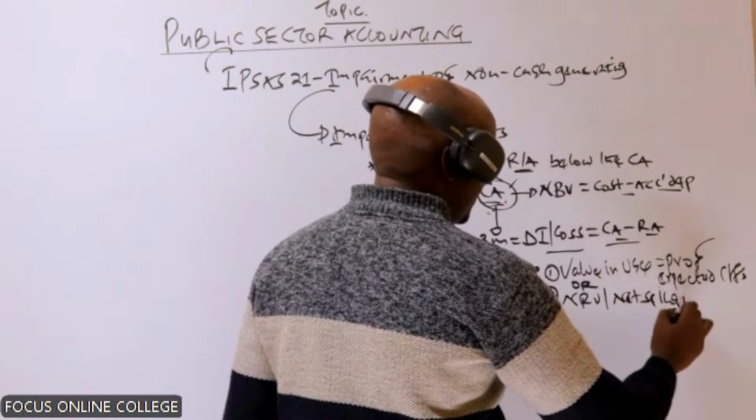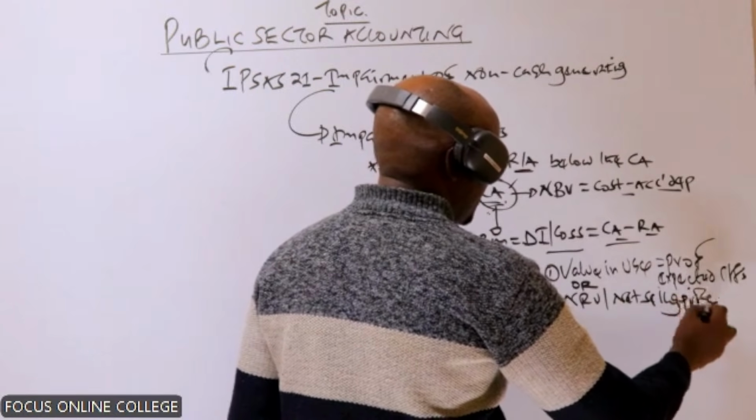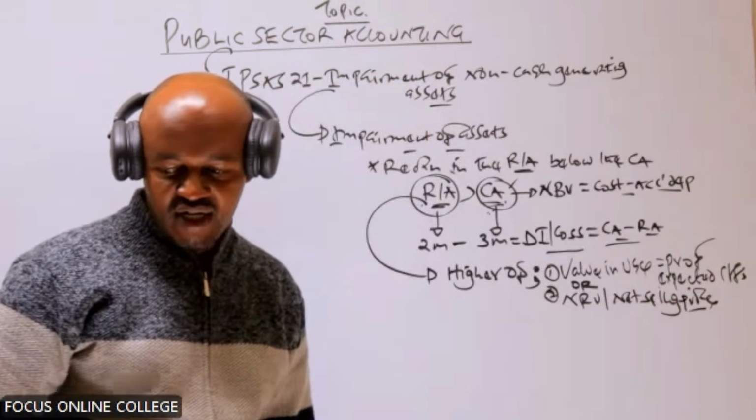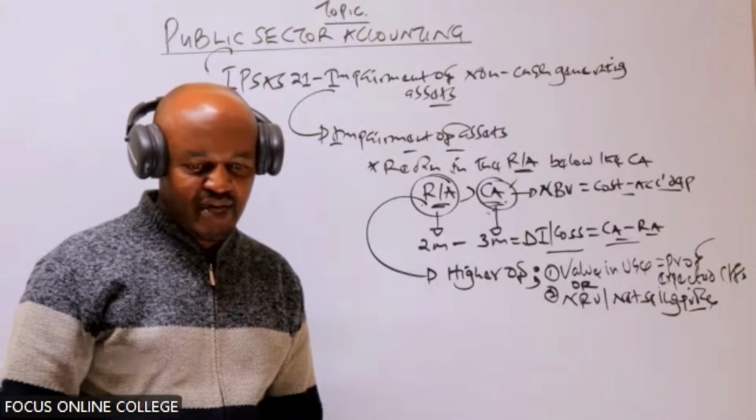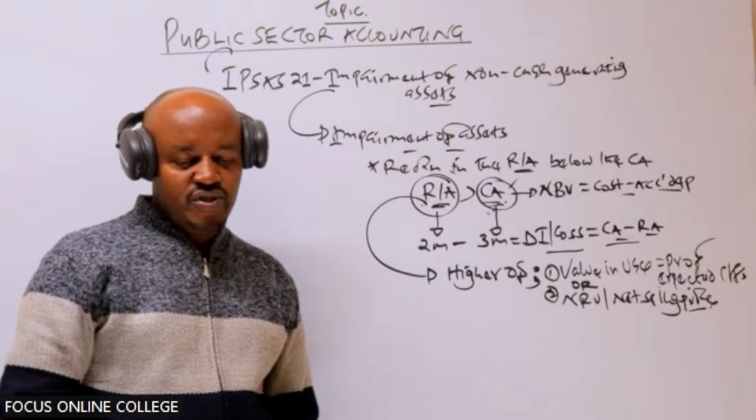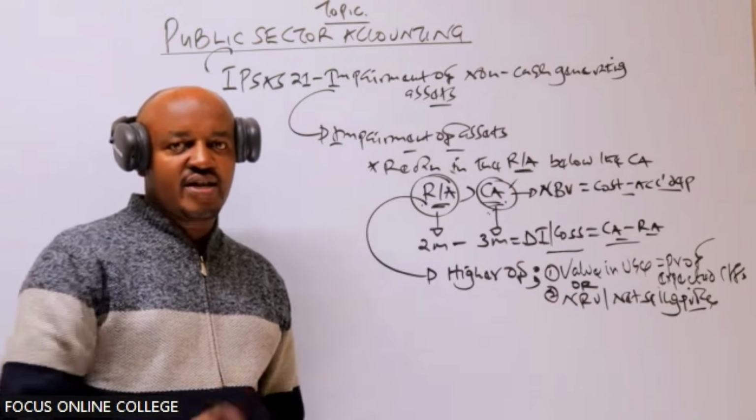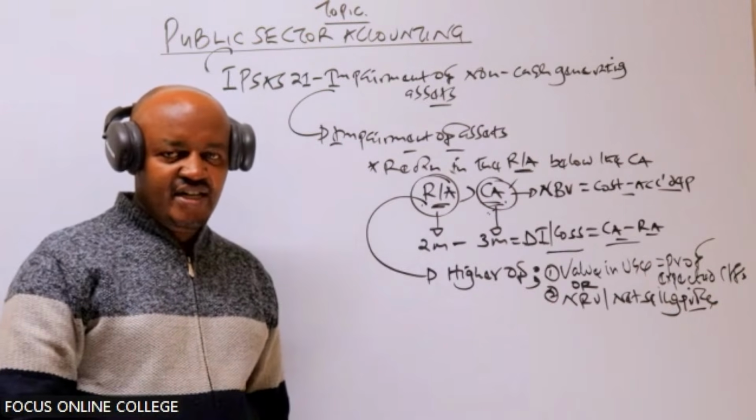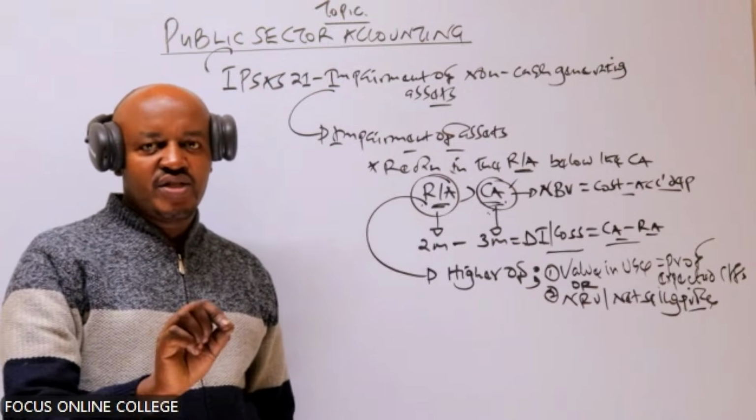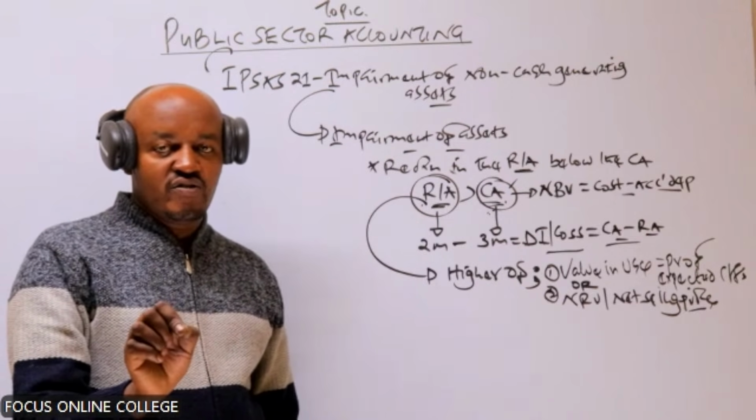The net selling price is basically the amount at which you can sell an asset currently minus the cost to sell. If you want to sell the asset, you can sell it at 2 million, but for you to sell that asset, you need to incur some cost, like advertising costs and so on. Maybe you sell it at 2 million, you incur the cost of maybe